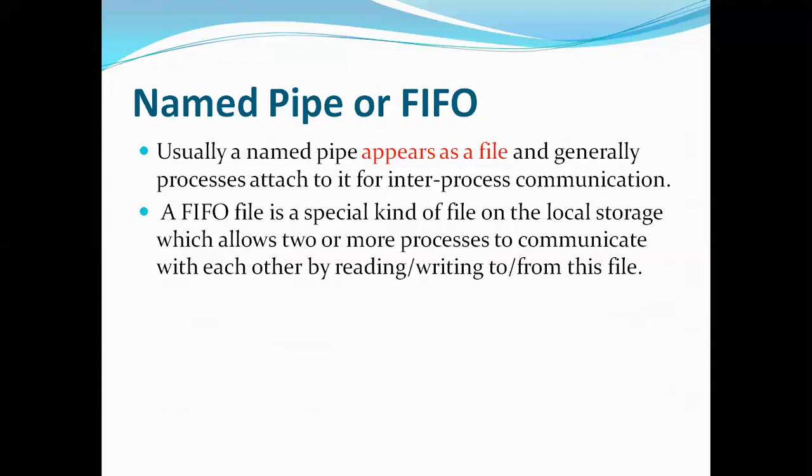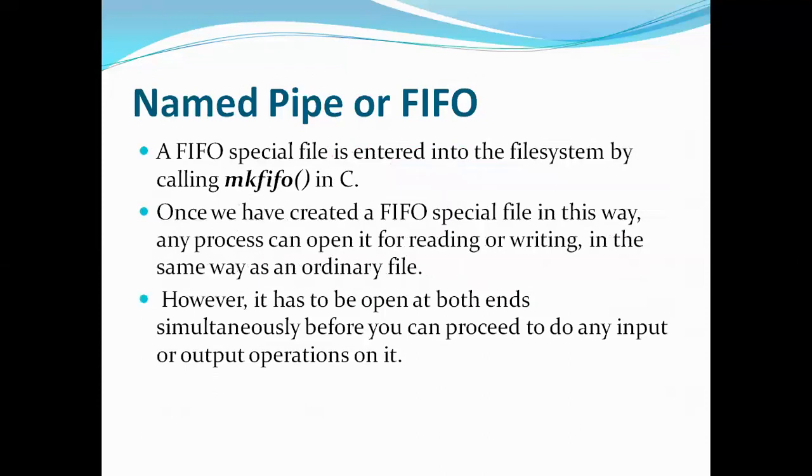Now let's go into detail. We have learned that a pipe is nothing but a virtual file, whereas here it is actually a file. So usually a named pipe appears as a file, and processes attach to it for inter-process communication. FIFO is a special kind of file in local storage which allows two or more processes to communicate with each other. Now let's see how it is created.